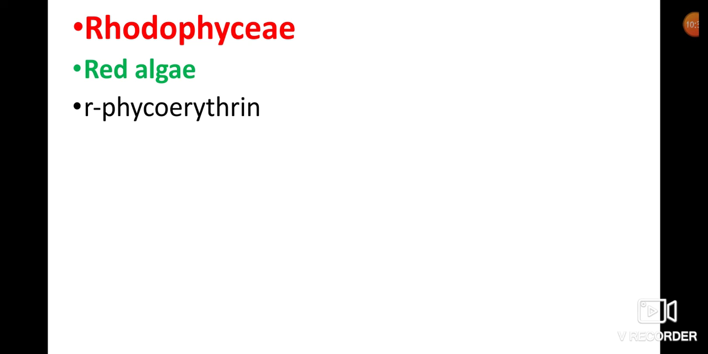Commonly, Rhodophyce members are called red algae because of the presence of the pigment phycoerythrin in their body. In Rhodophyce members, the body contains phycoerythrin, so it shows a more dominant color, that is red color, so these are called red algae.